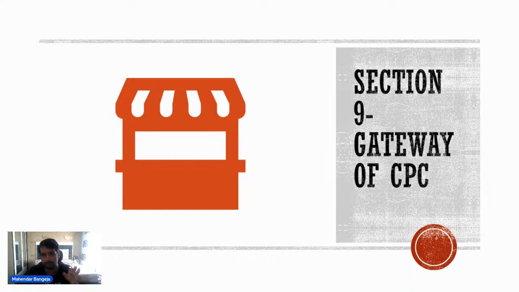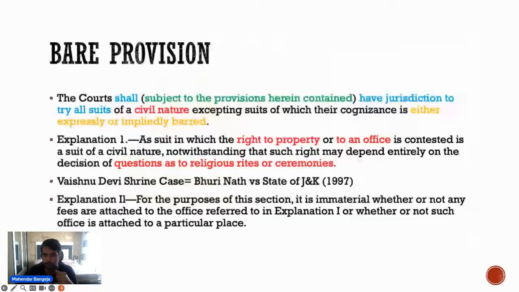Then you have section 9. Section 9 provides for gateway of CPC. So basically you can say that the entry to CPC is through section 9. The basis of CPC is section 9, because section 9 says that the courts shall have jurisdiction to try all suits of civil nature, excepting the suits of which their cognizance is either expressly or impliedly barred. So this is basically the gateway of CPC. This is giving immense jurisdiction to civil courts.